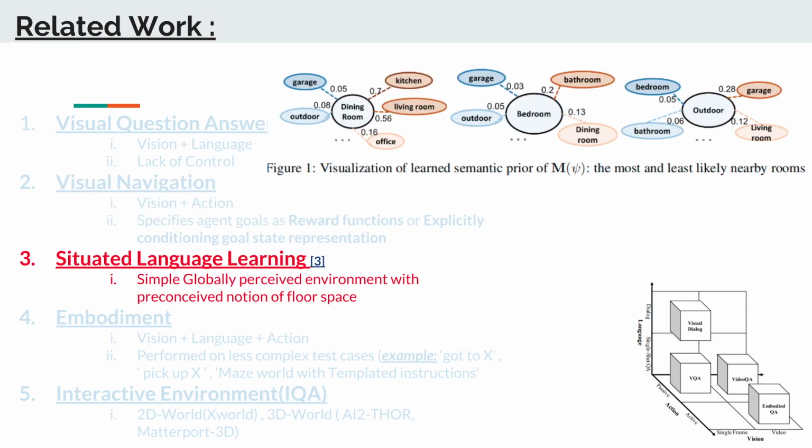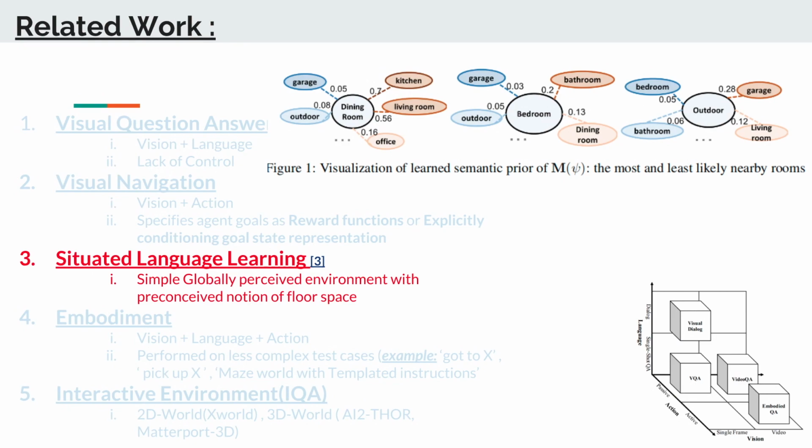The next related work would be situated language learning. Here, simply put, the globally perceived environment is being assumed based on a preconceived notion based on the floor space that the robot has access to. Here, we can see from the image that the dining room is approximately situated closer to the living room and the outdoor rather than a garage. And the same pattern continues with the other images as well. The concept can be leveraged for planning in the robot.